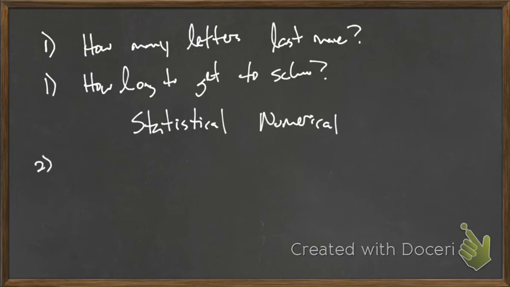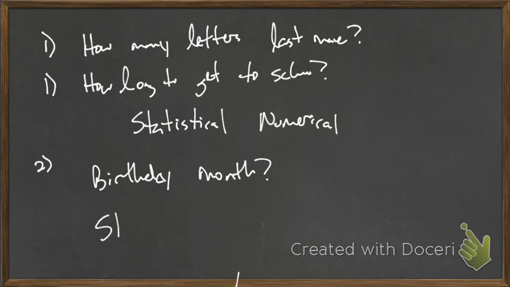Question number 2 for everybody. Let's just do one of them. Who can read question number 2 from their group? Georgia? What's your birthday month? So birthday month. Okay, so is this statistical or not? It's statistical. Is there a variety of answers? Okay. And then is it numerical or categorical? It can be both. It's going to be categorical. So even if you assign a number to a month, people are getting put into that category of their birth month. Okay? Now you could add up how many people and then you have a number, but the data is categorical. It's your month, okay?